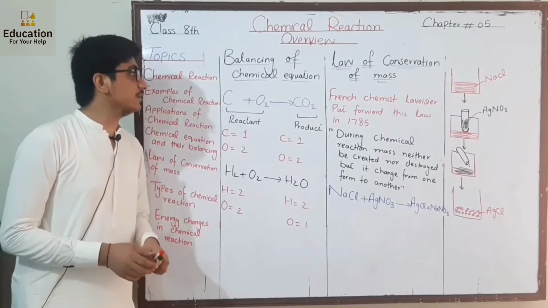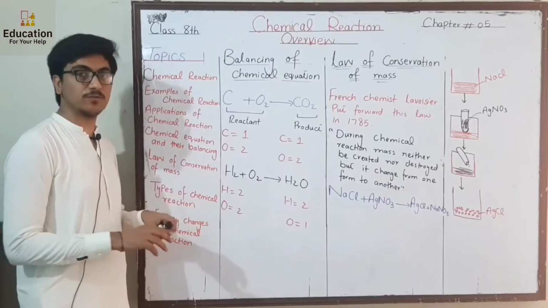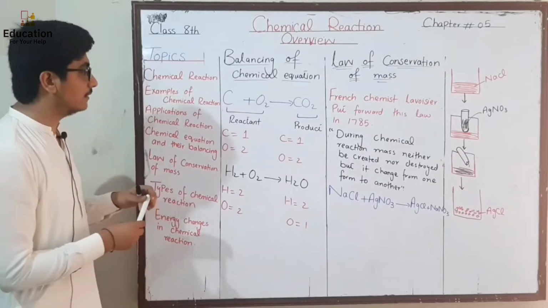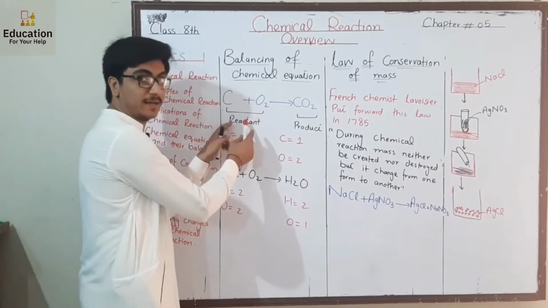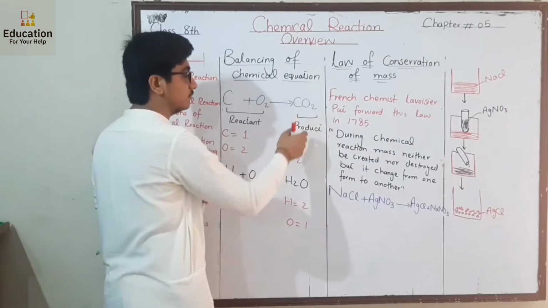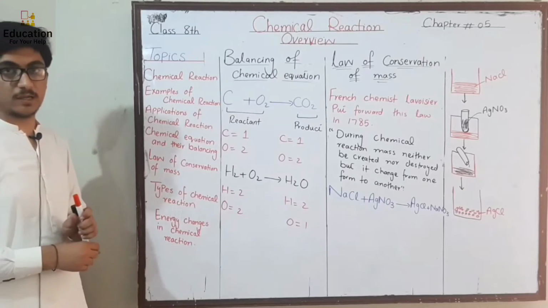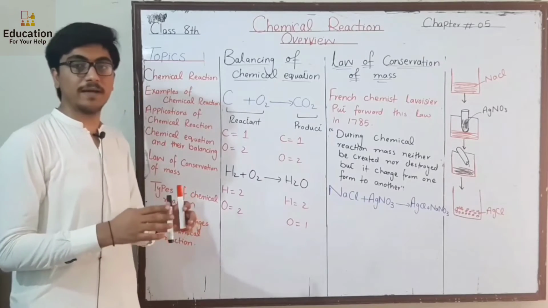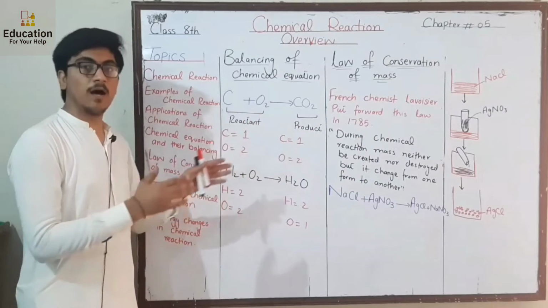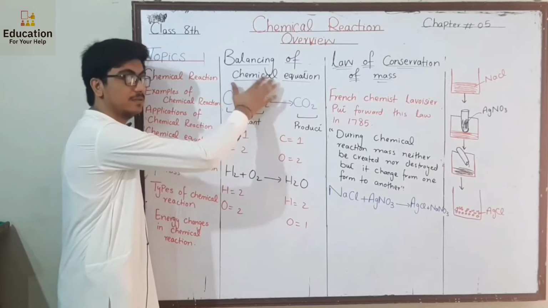Now we discuss balancing of chemical equations. Here is a chemical equation. A chemical equation has two sides. One is the reactant and one is the product. The substances which combine with each other are called reactants. By the combination of two substances, a new substance is formed which is called the product. What is meant by balancing of a chemical equation? Balancing means the number of atoms present on both sides of the equation, reactant side and product side, are equal. If the number of atoms on both sides of the equation are equal, then our equation is balanced.